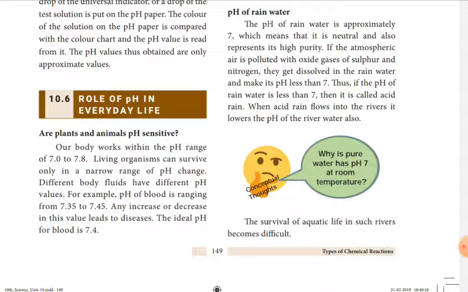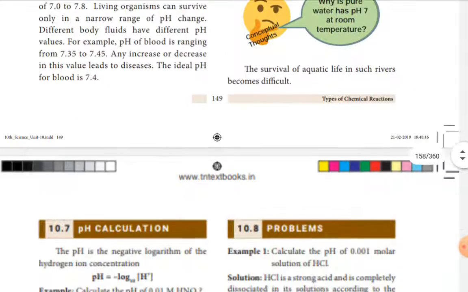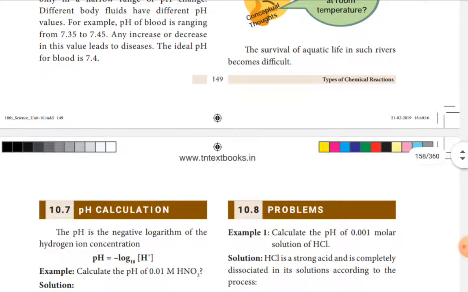And also revise the role of pH in everyday life. The pH calculation you will see in the next class.